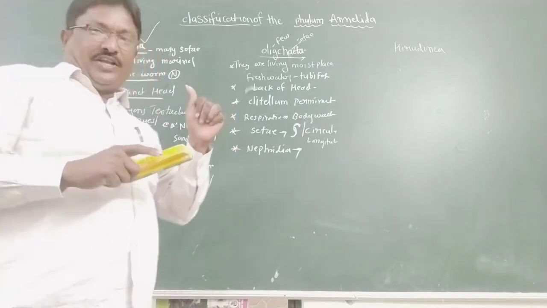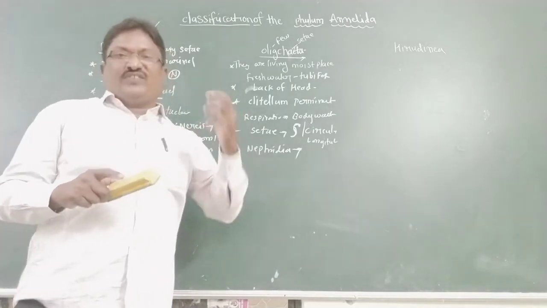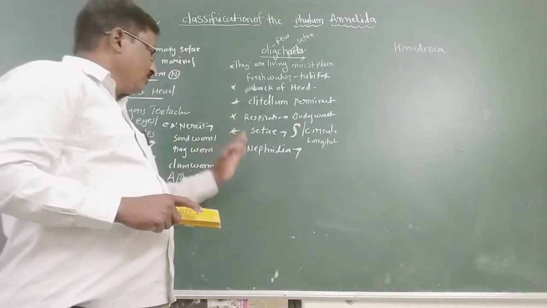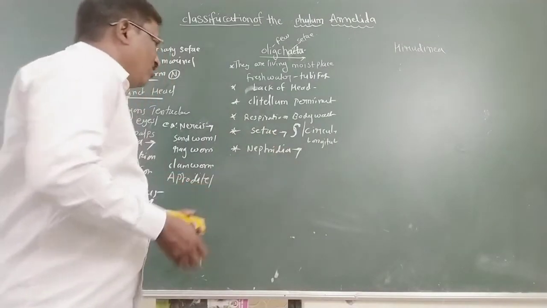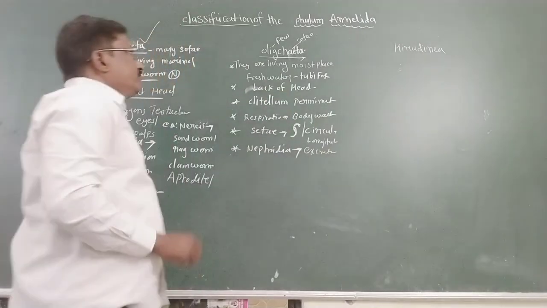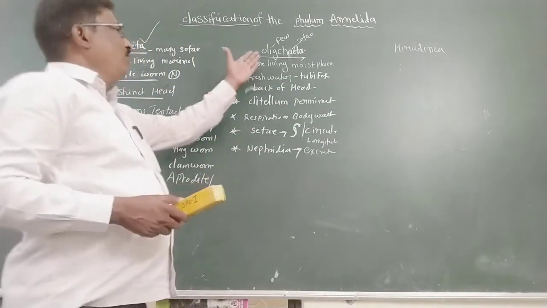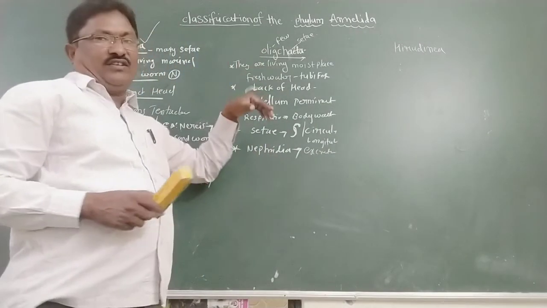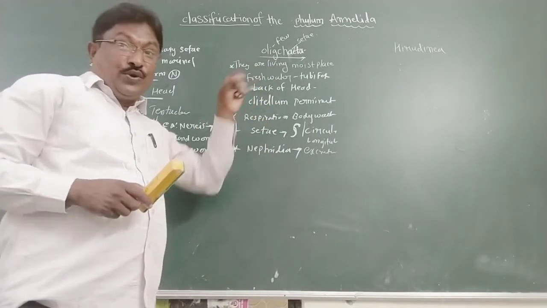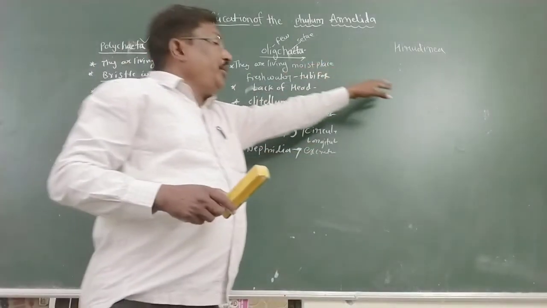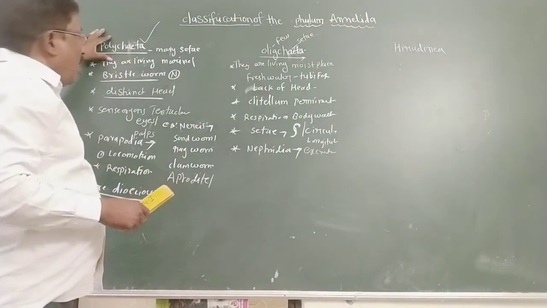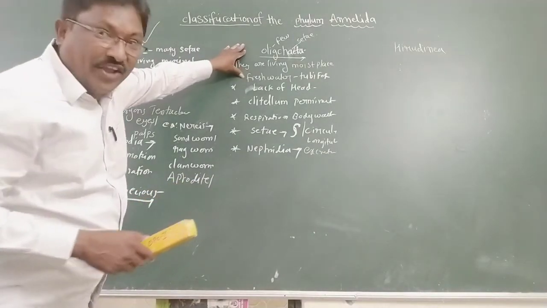We can discuss these three nephridia in the life history of the earthworm. Is it clear? Nephridia are excretory organs. Here the best example of Oligochaeta is Pheretima, also known as the farmer's friend. The excretory material is urea, whereas in Polychaeta it is ammonia, but in Oligochaeta it is urea.